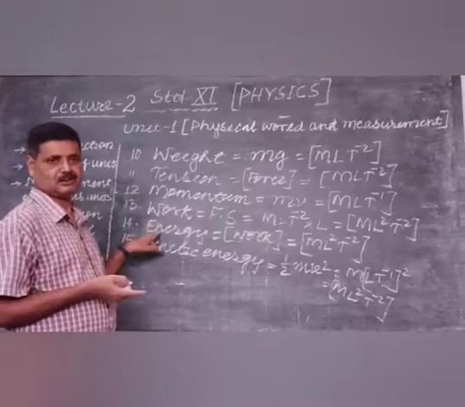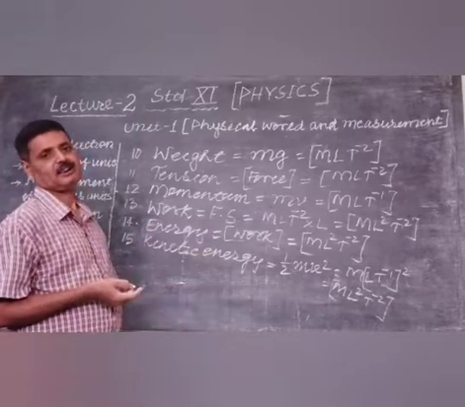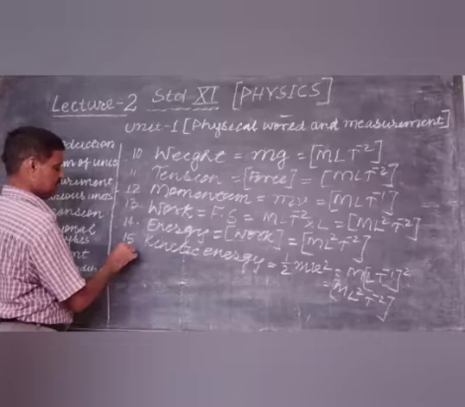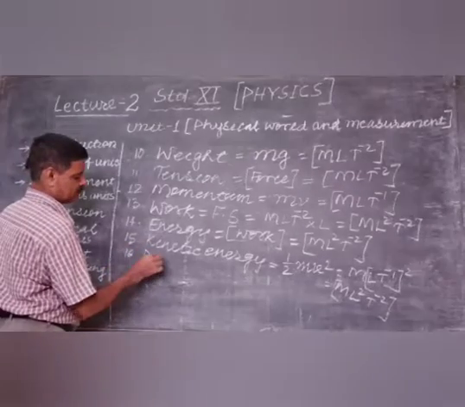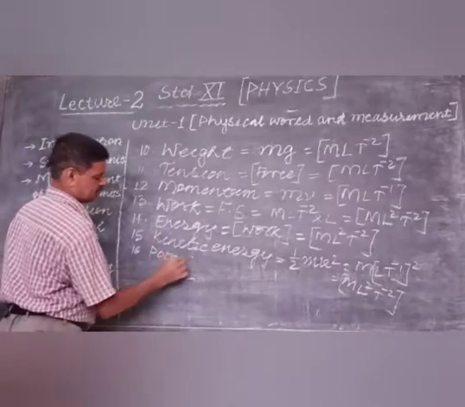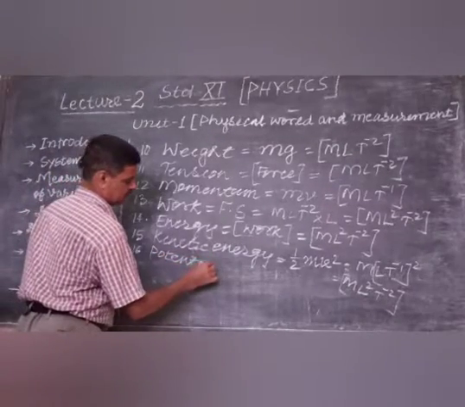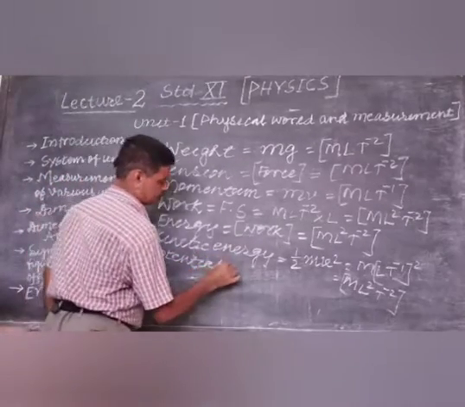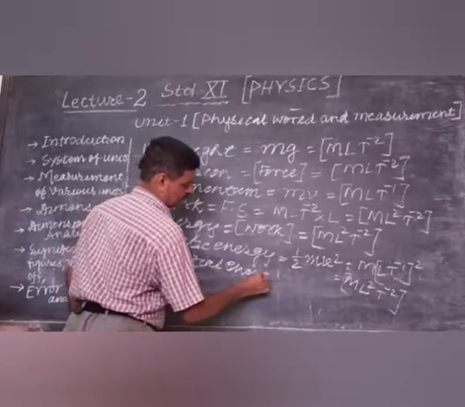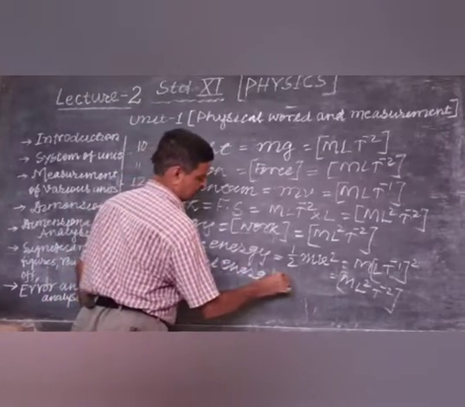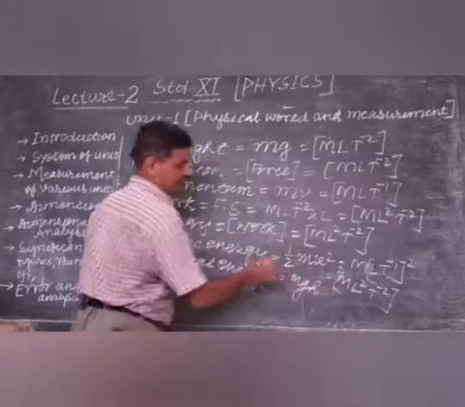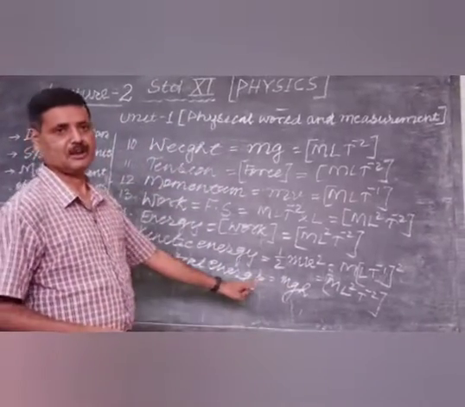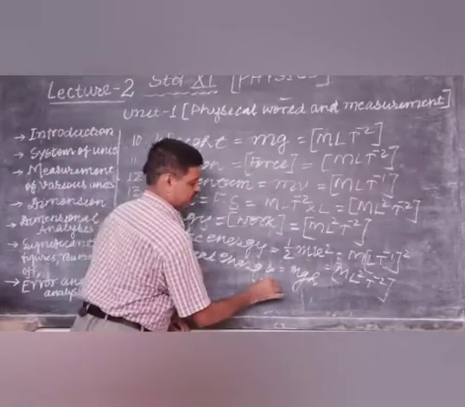One is energy and kinetic energy, and the next term is potential energy. The formula for potential energy is mgh.